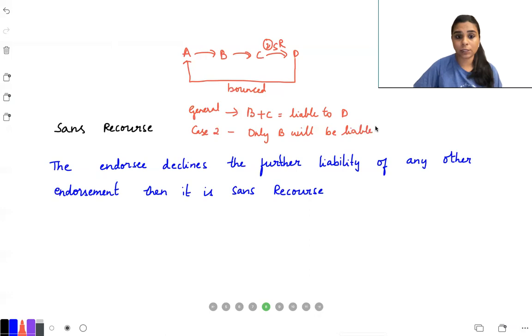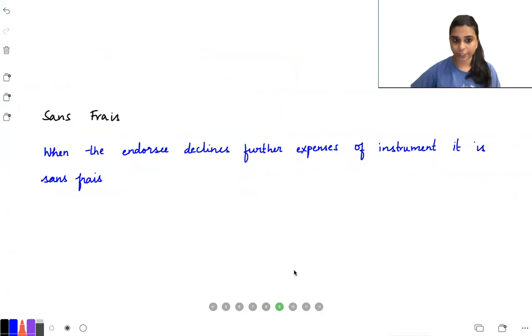Because here the endorsee declines the further liability. So he's declining: if anything happens in future, I won't be responsible. So that is called sans recourse endorsement. Moving on to the next one, which is sans phrase.